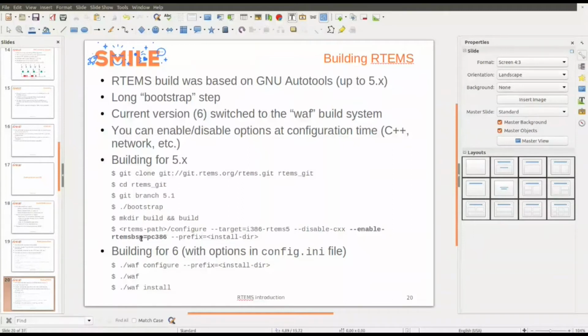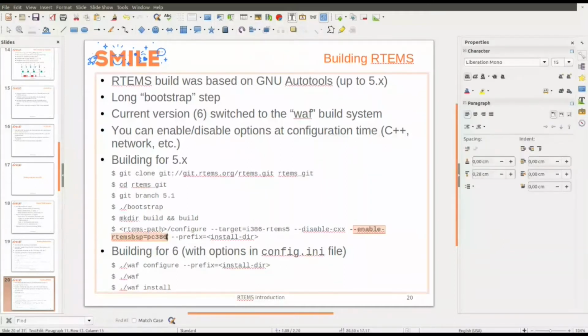And then you use configure to say I use this target, I don't want C++, and I use this BSP, which is pc386, for QEMU x86. And the prefix to install the BSP. If you want to build all the examples, you need to add enable-tests.